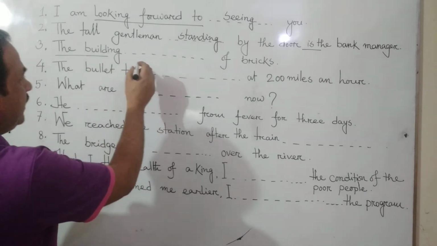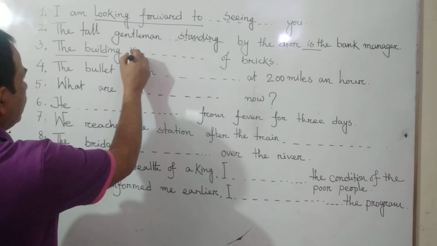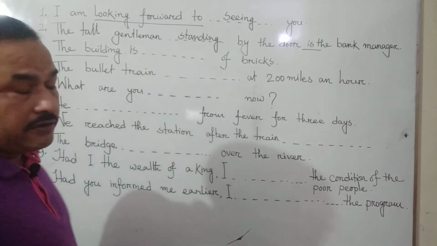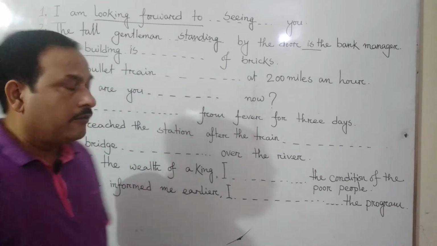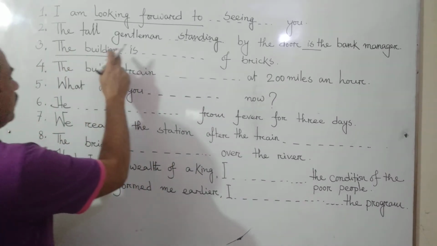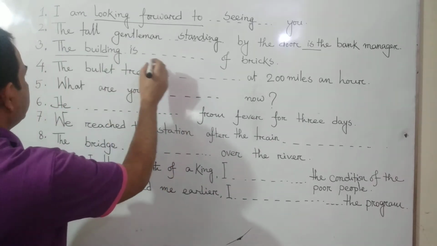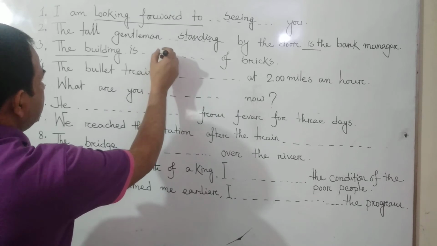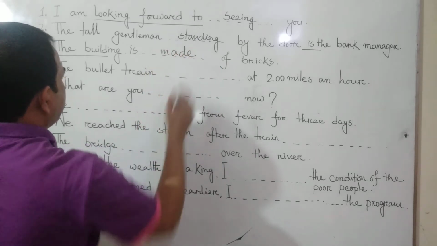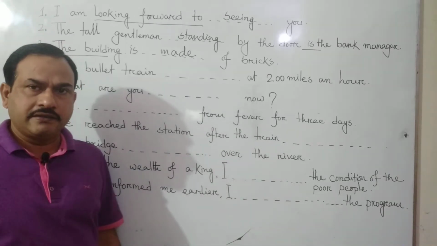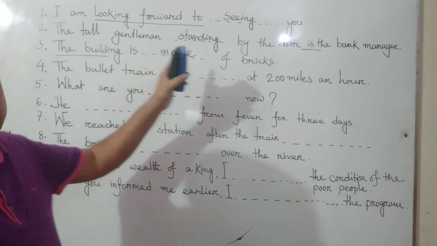So the building is or was, you can use present or past here, no problem, but we have to make it passive form, passive voice, because the subject cannot do the work here or the subject is inactive. So the building is, we can use the verb made. The building is made of bricks. That means the building cannot make itself.